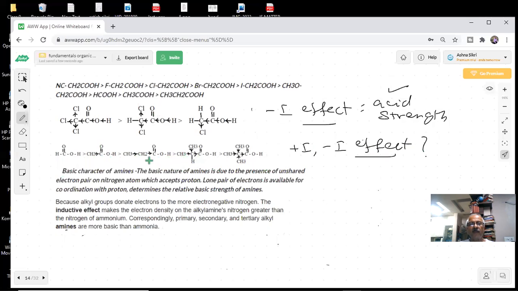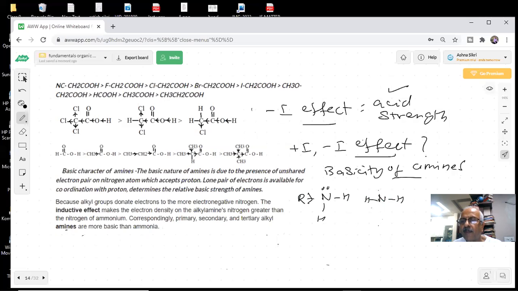Here we have compared the acidity of different carboxylic acids. Any doubt? No, sir. Similarly, when I talk of the basicity of amines, students, an important question comes in papers every year. Why are amines basic, students? Because they have a lone pair of electrons. So if there are groups like this, which are electron releasing, generally I will say these amines will be more basic than ammonia. If I compare the basicity of these two, which will be more basic, this one or this?